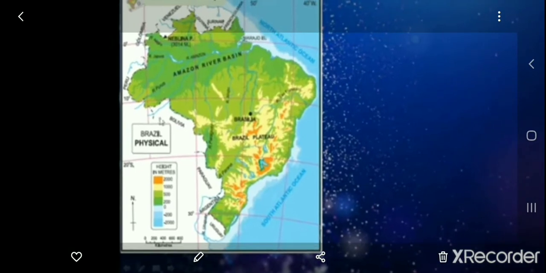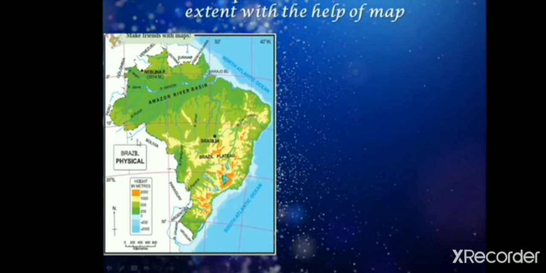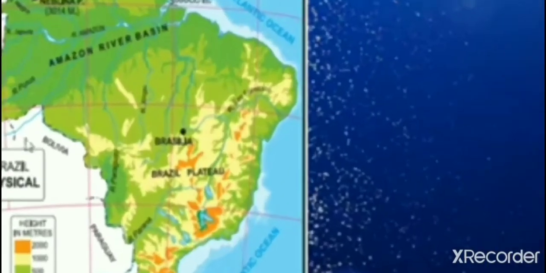It is between 10 degrees and 20 degrees, in the middle part, so it is considered as 16 degrees south. You can see the South Atlantic Ocean is given, which means it is at the south part. And the longitude is between 40 degrees and 50 degrees, nearest to 50 degrees, so it has been considered as 48 degrees west. It is at the west part. That defines the location of capital Brasilia. Have you understood the first question?